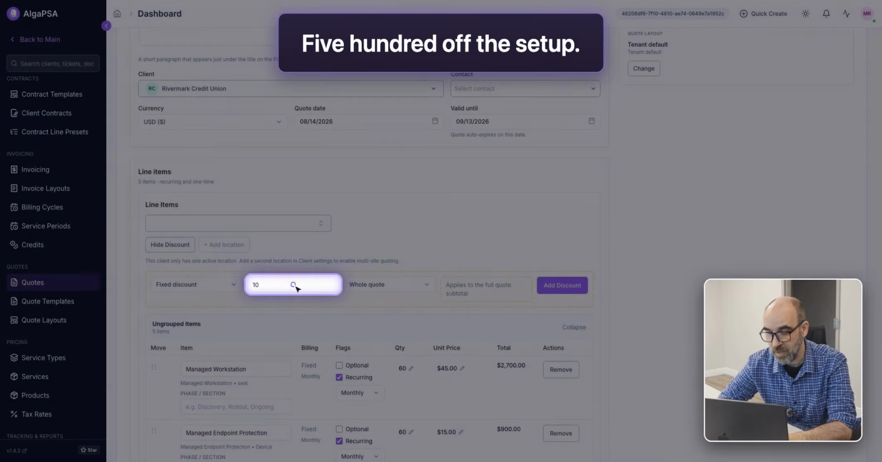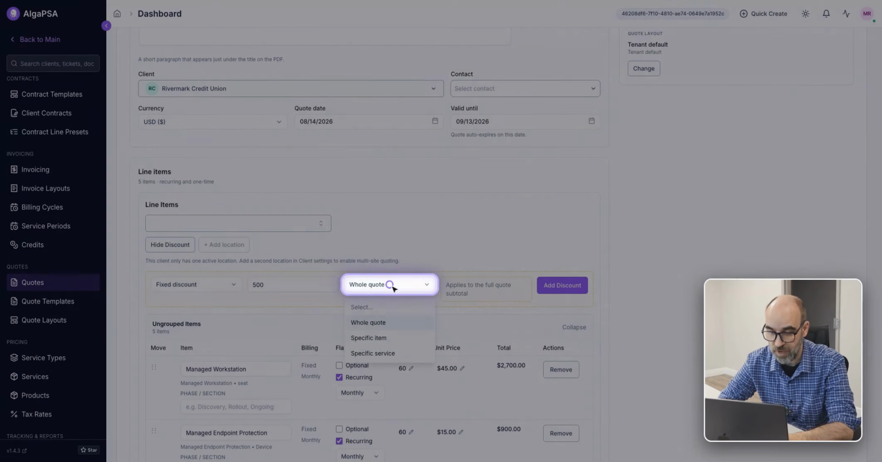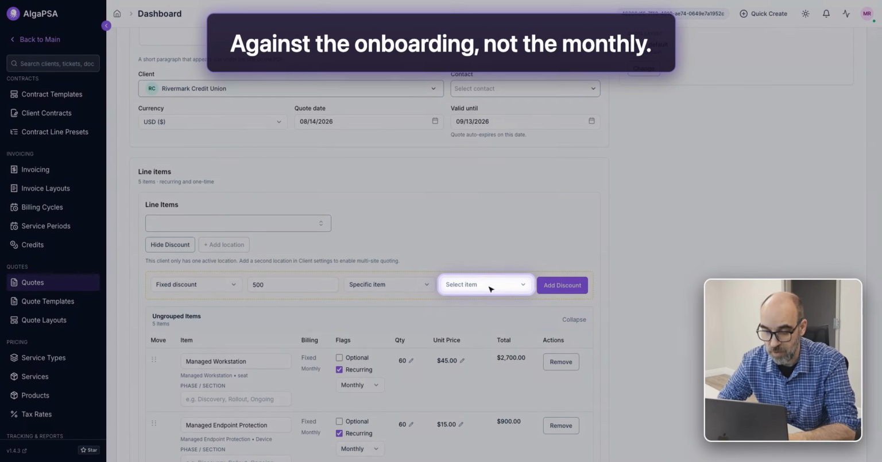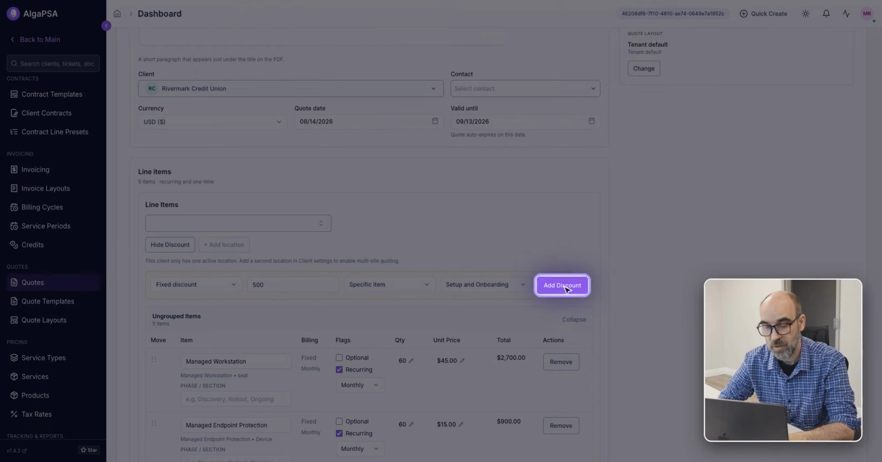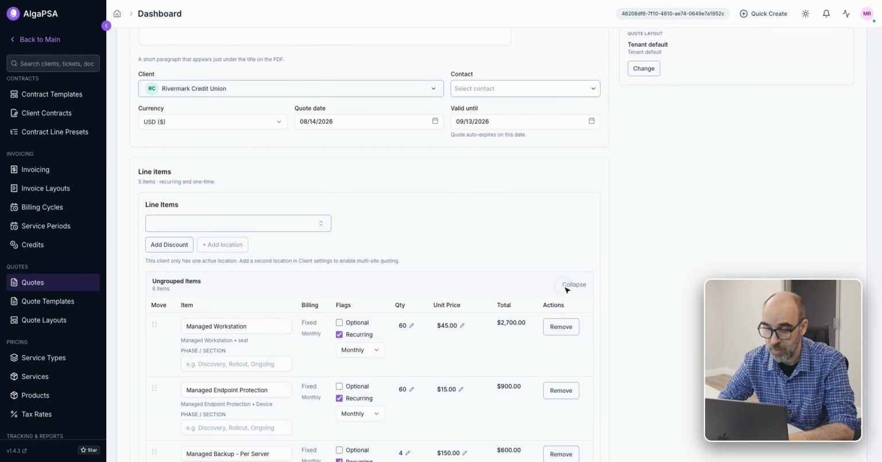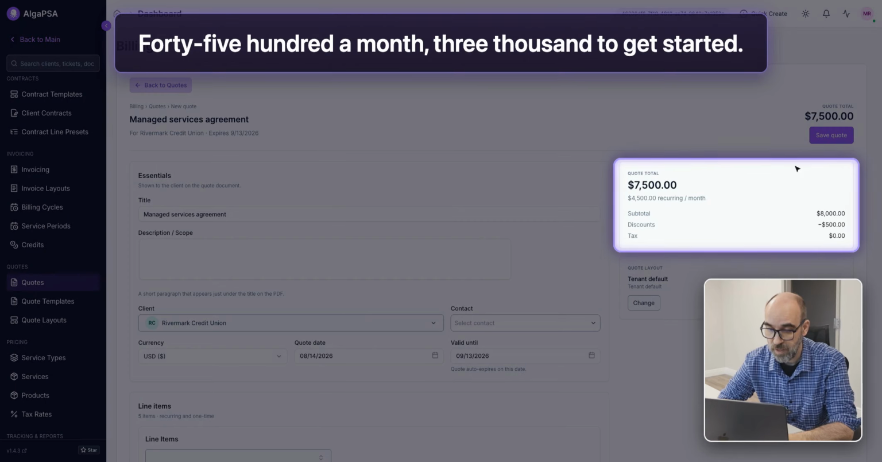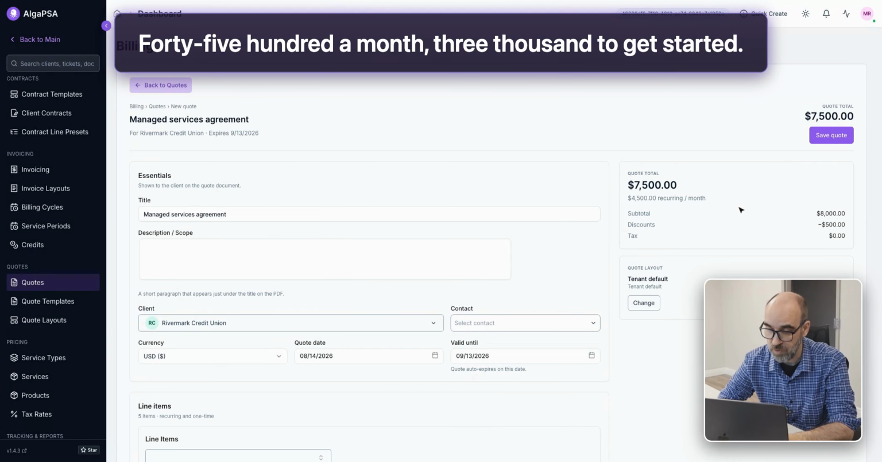And let's go ahead and give them an incentive. Let's give them $500 off the setup against the onboarding. So $4,500 a month, $3,000 to get started, and the totals are all shown for you to review.